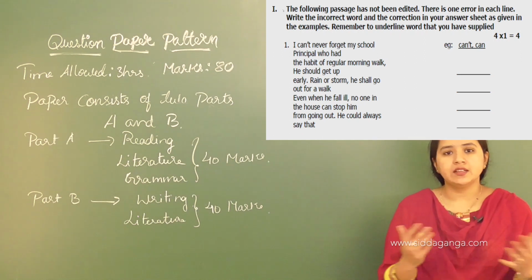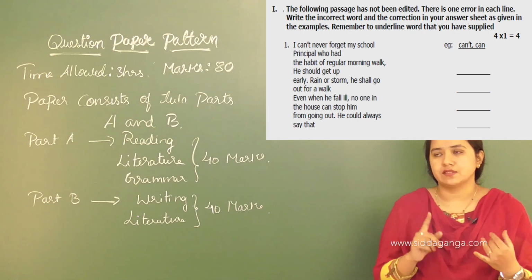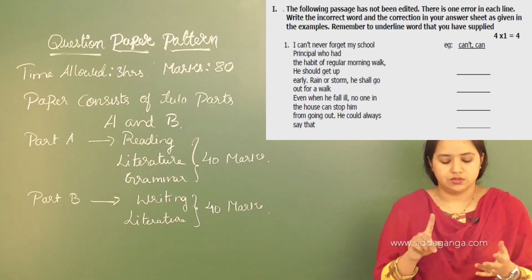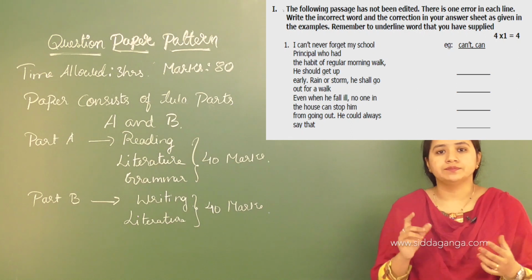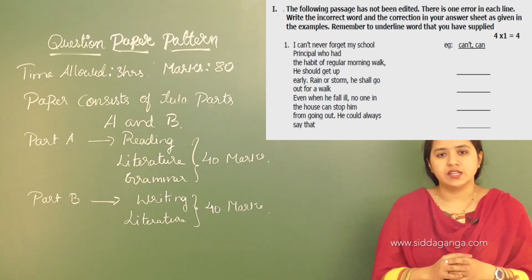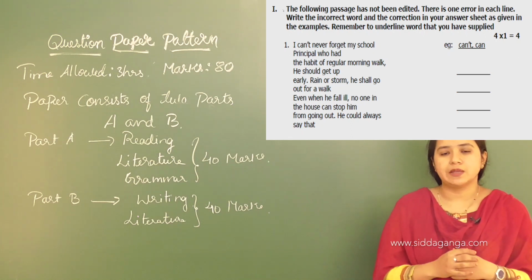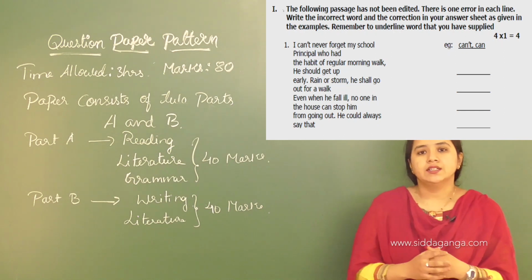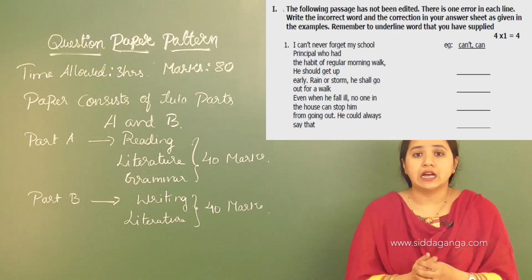And writing, as I told you, is related to letter writing, paragraph writing, developing short stories, and articles.